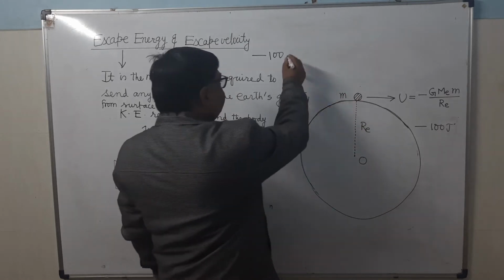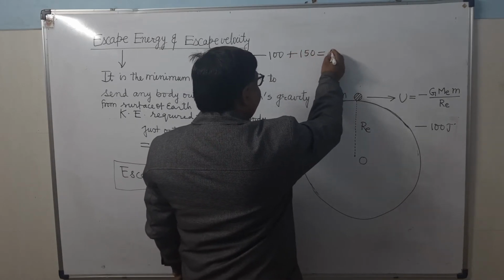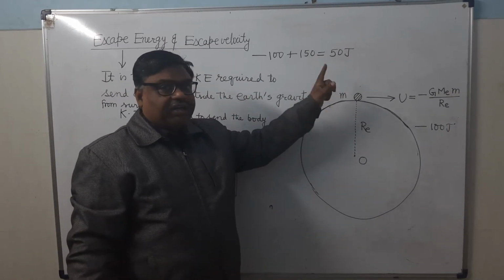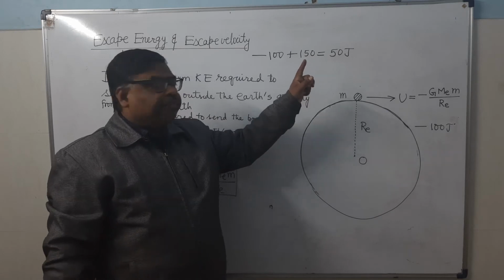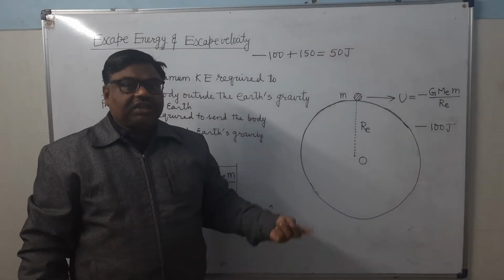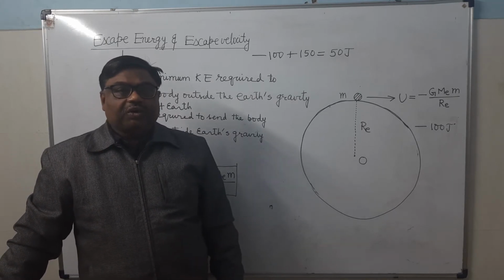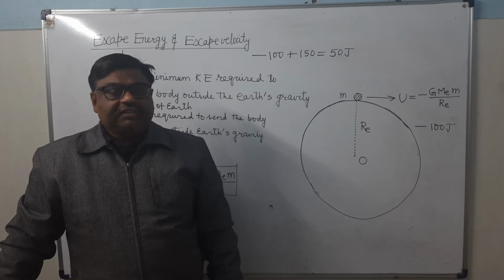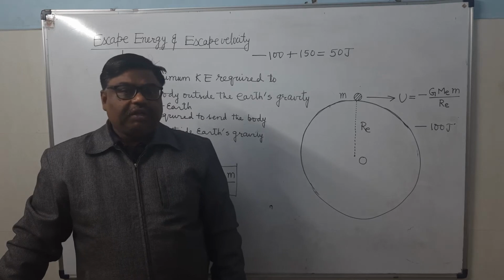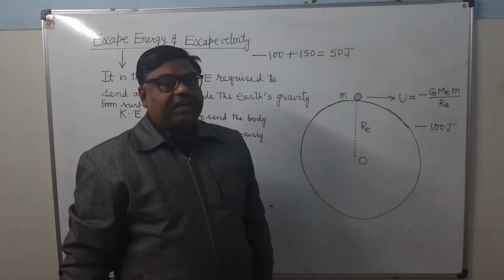So at that location, its total energy will become 50 joule. This body will reach into infinity, but still it will have this much kinetic energy. Potential energy will be 0 because it has reached outside the Earth's gravity. Now this excess energy will be in the form of kinetic energy.